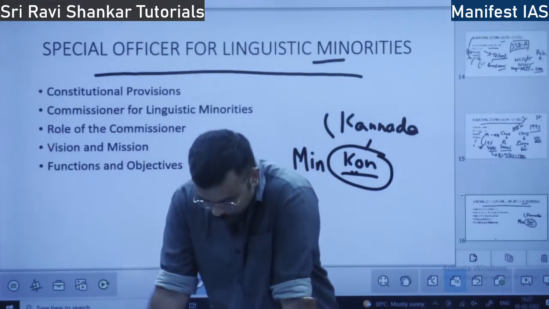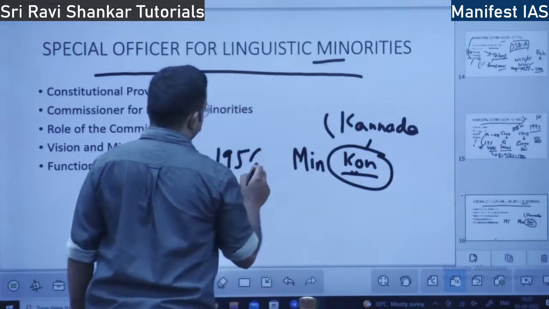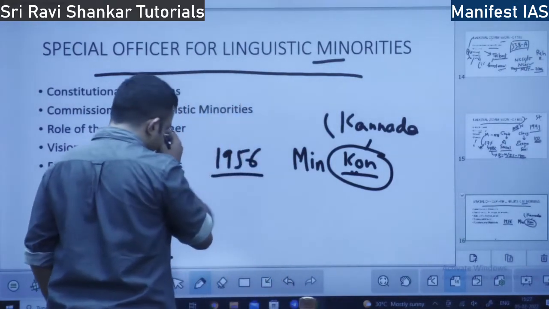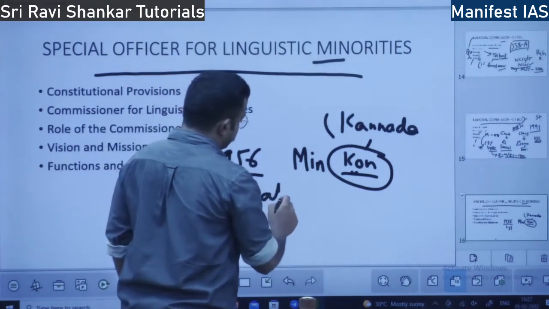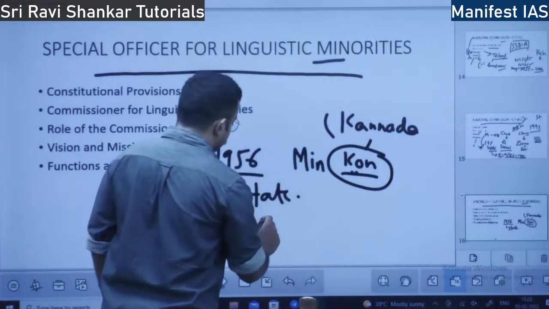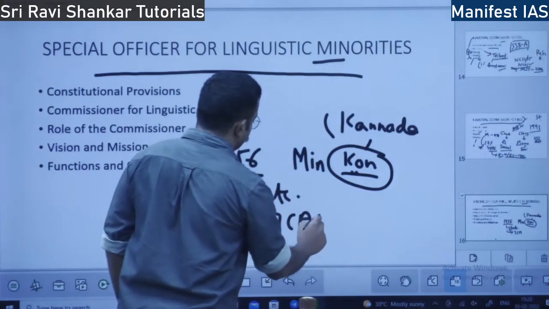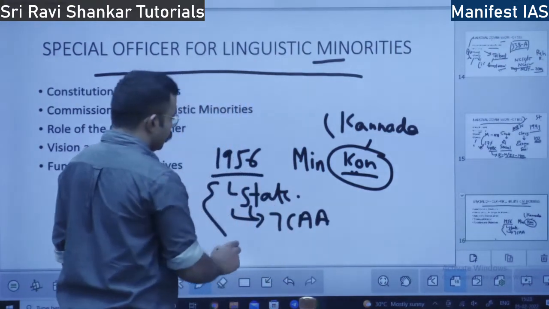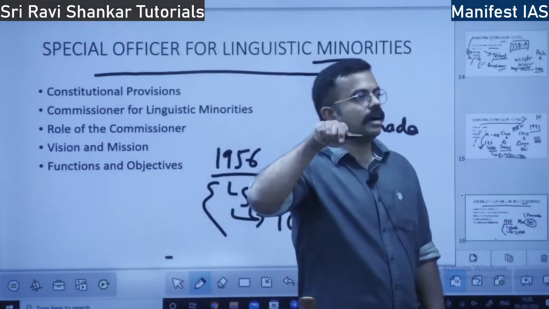7th Amendment Act, 1956. We have the State Reorganizations Act, and also the 7th Constitutional Amendment Act. Why were these two formed? Because of these two, many states were formed in India.